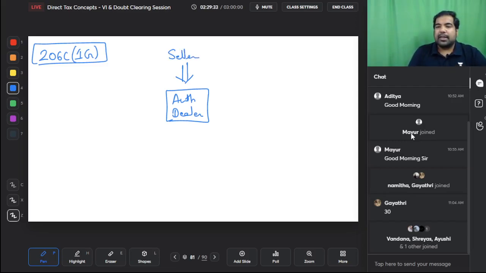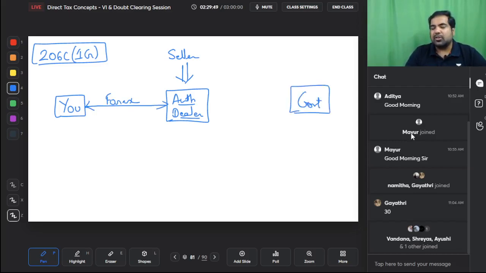Now he's an authorized dealer. That means an authorized dealer, guys, is someone who's authorized to sell foreign exchange. And you are buying foreign exchange. This is dealing in forex, and the government is watching this transaction and is wondering, why are you buying forex? So they tell the authorized dealer that whenever you collect money from this person who's buying forex, also collect some TCS and pay to me. That is what TCS is here.